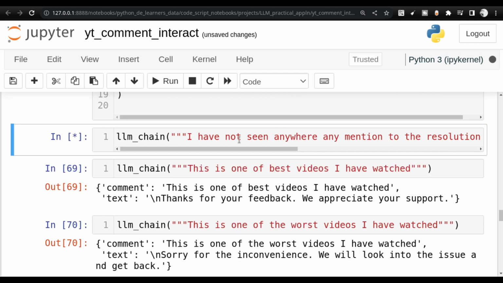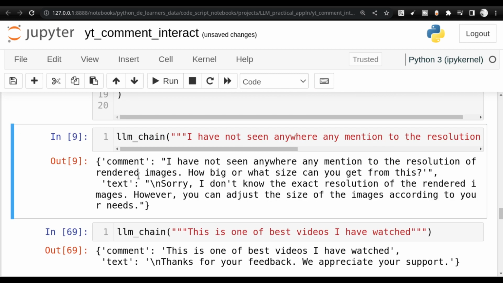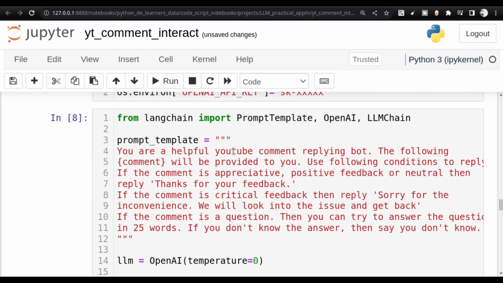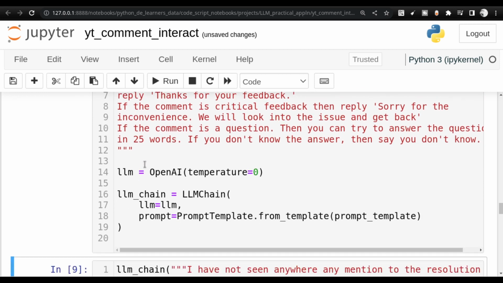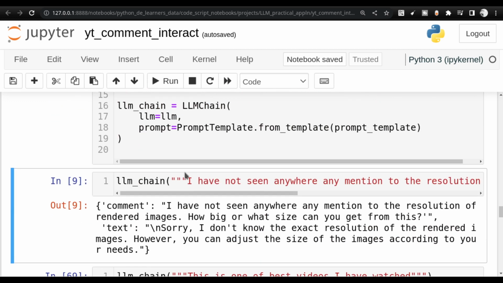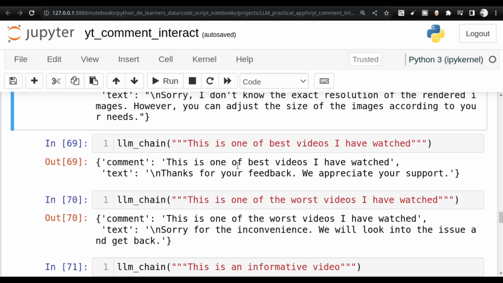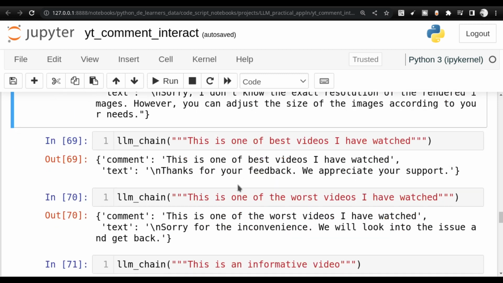Let us see how the output is coming, and take a look at the data structure. The comment is what we are providing, and the text is the output that is coming. This comment name is coming from the prompt template that we are providing. In the prompt we are telling it there is a comment, right? That is how it recognizes that it is a comment. If you are wondering where it came from, it is coming from there. And as we go forward, you can test out these steps and questions by yourself.